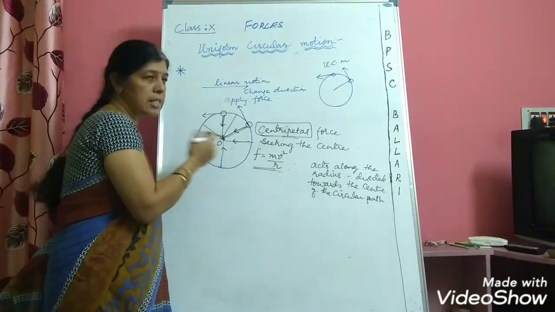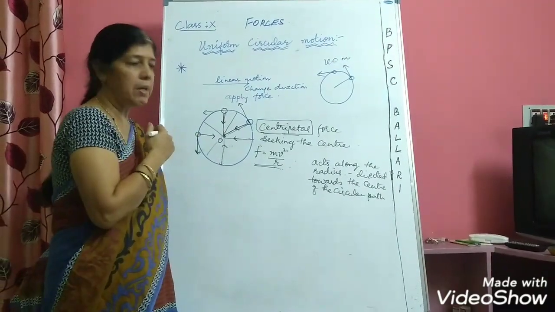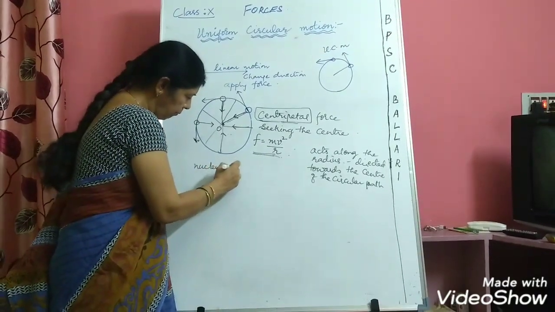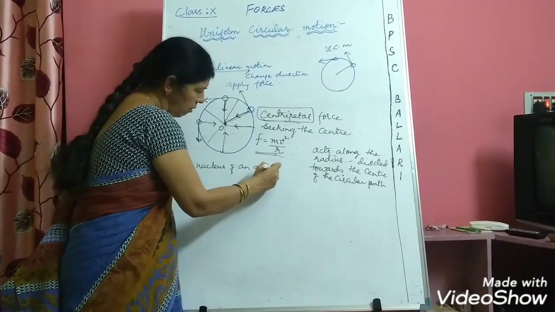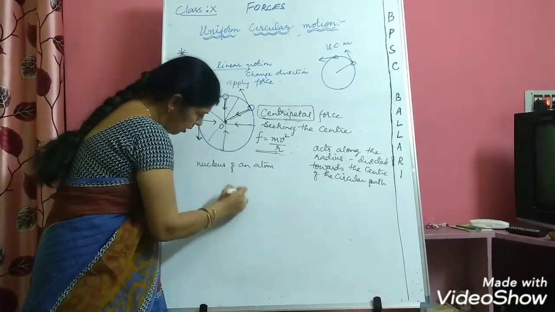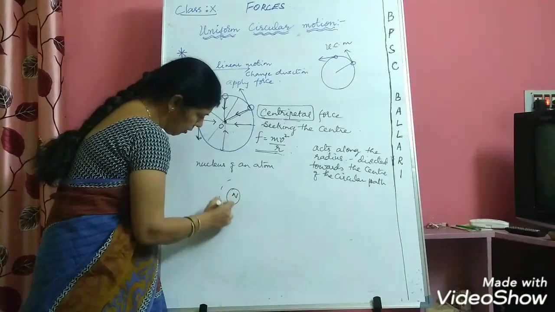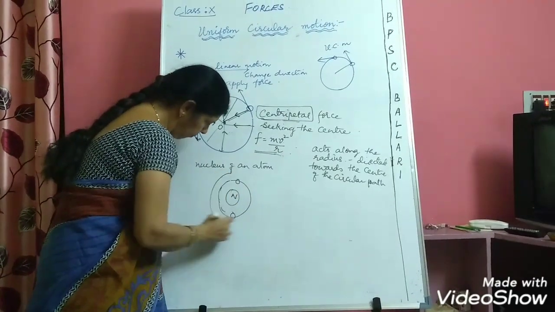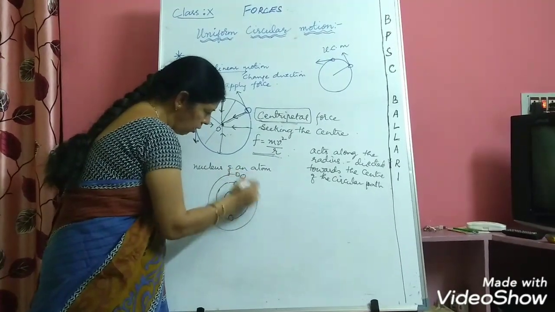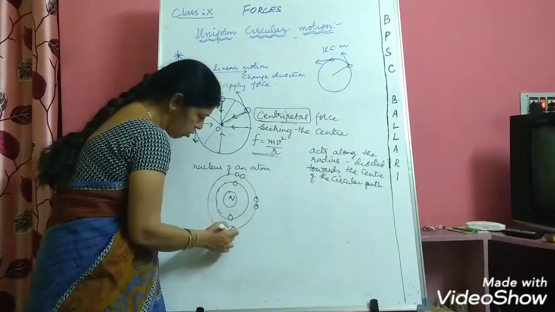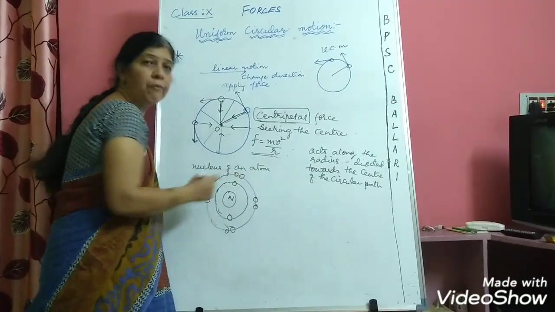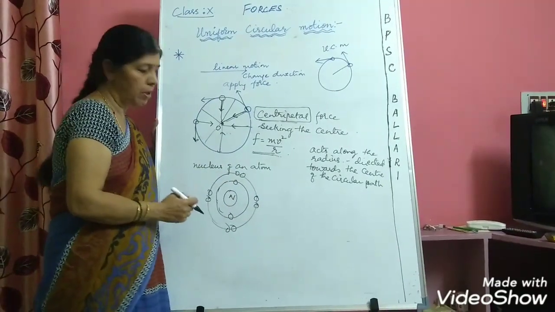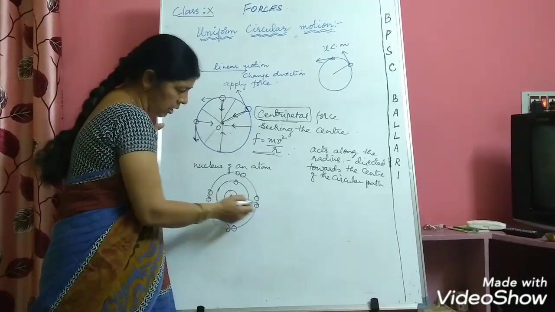Now we shall consider some examples to understand centripetal force. If you take the nucleus of an atom, the nucleus is at the center, and we know that the electrons are going round and round the nucleus. There is a strong nuclear force acting on the electrons, and hence the electrons are going round and round.